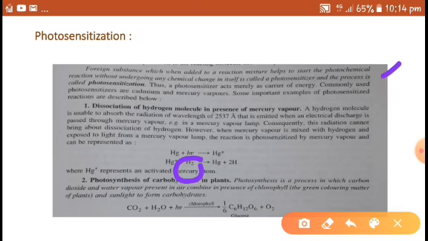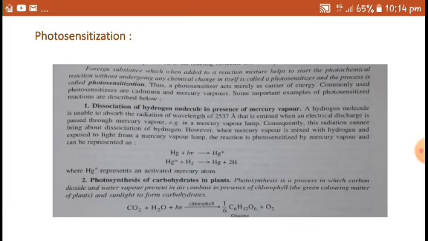Consequently, this radiation cannot bring about dissociation of hydrogen. However, when mercury vapor is mixed with hydrogen and exposed to light from a mercury vapor lamp, the reaction is photosensitized by mercury vapor and can be represented like this.